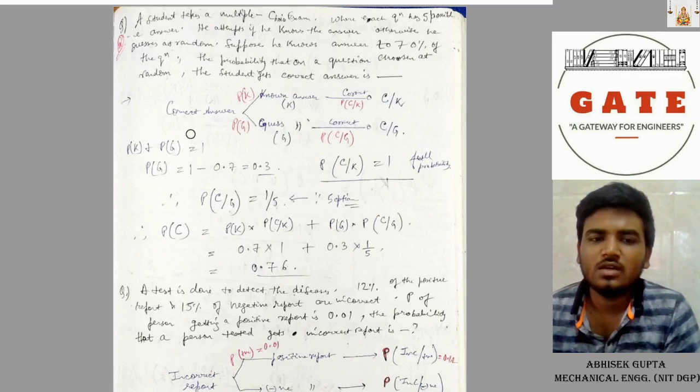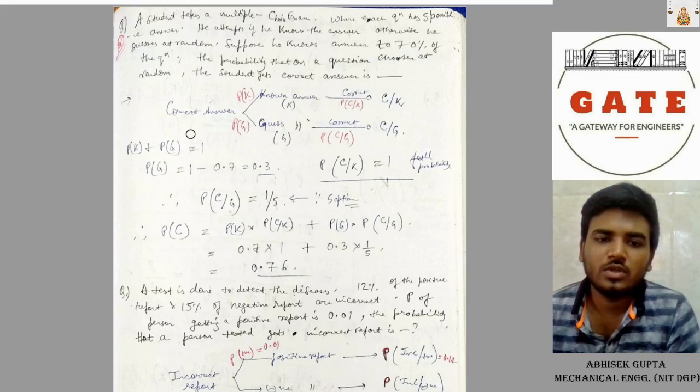Then P of K plus P of G is 1, and P of G is 1 minus P of K. Knowing the answer is 70%, so 0.7. So 1 minus 0.7 is the guessing, 0.3. And the probability of correct if he knows is 1, it's full probability, obviously.